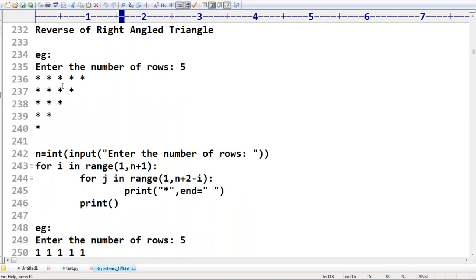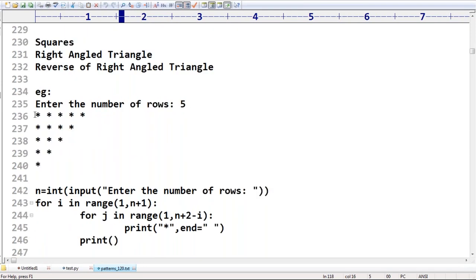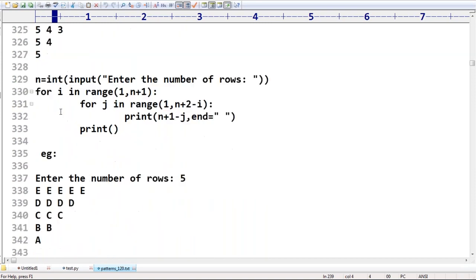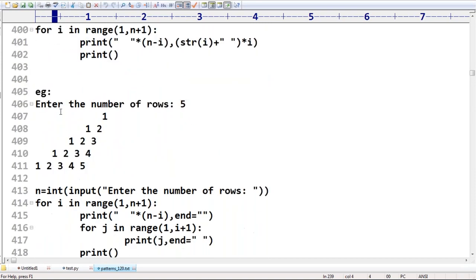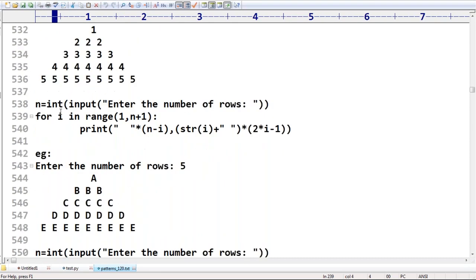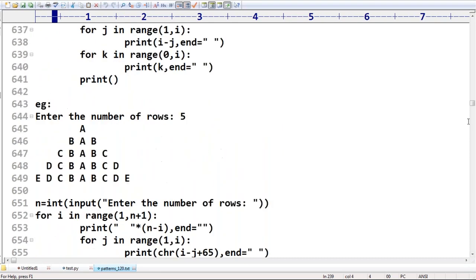Triangle, alphabet symbol. Next, do you know this is the reverse of a right angle triangle? Okay, next, have a look, pyramids. Are you getting pyramids and so on? There are several things you are going to get, sir.